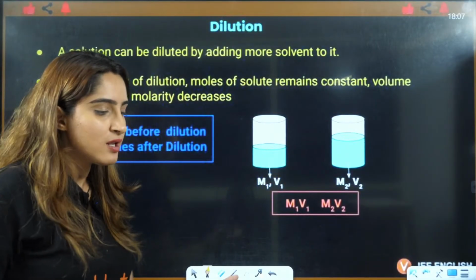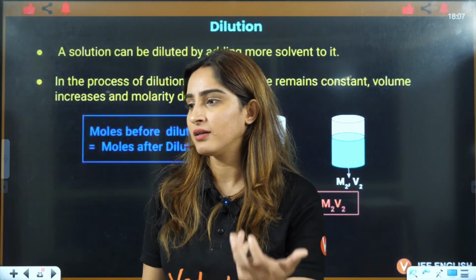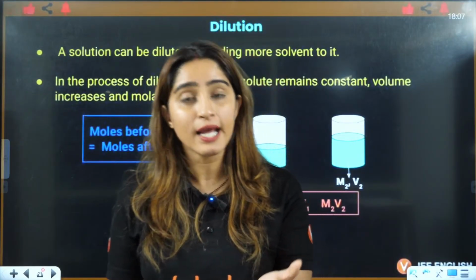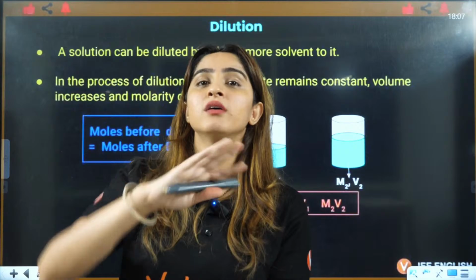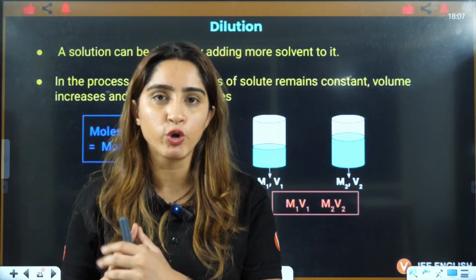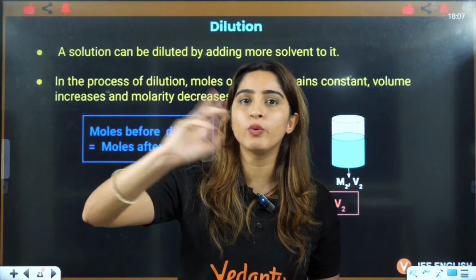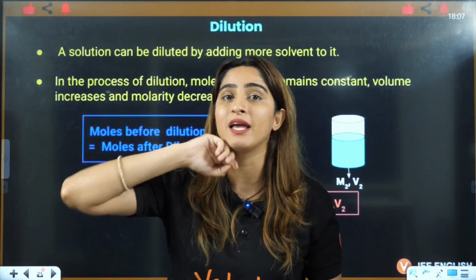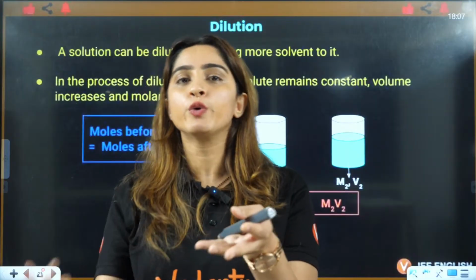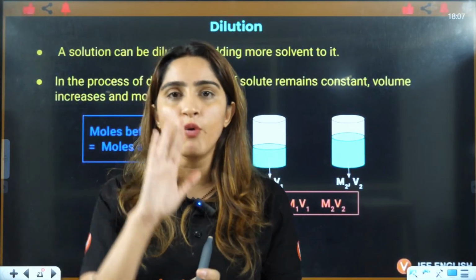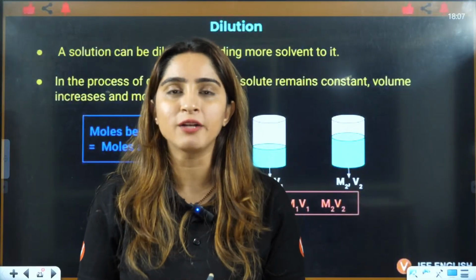For example, you are making, let's say, tea or coffee, or whatever you like, right? You have added more sugar into it. Now what do you have to do? You have added more sugar, so you will definitely dilute it. You will add water, you will add solvent. Or for example, you are making tea or coffee, you will add more milk into it, right?